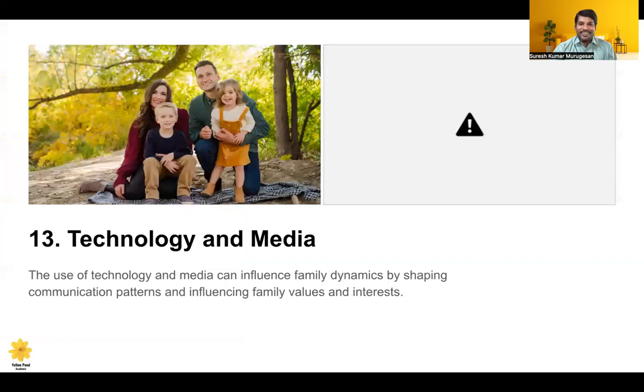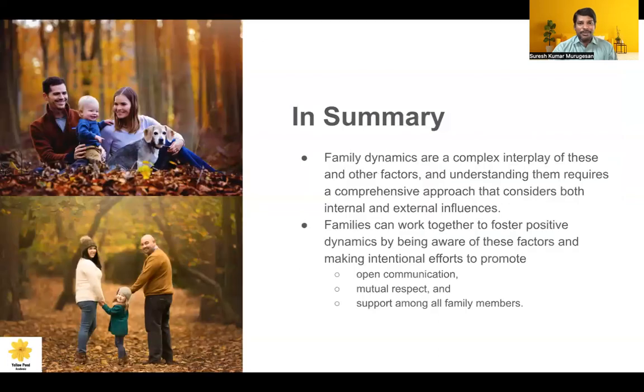When we look at technology and media, the use of technology and media can influence family dynamics by shaping communication patterns and influencing family values and interests. When we look at some of the media programs, if the parents are very friendly, children may also expect those things, and we can say no to them. Media portrays exaggerated information, so we have to accept the reality. Reality needs to be given, educated to the family members.